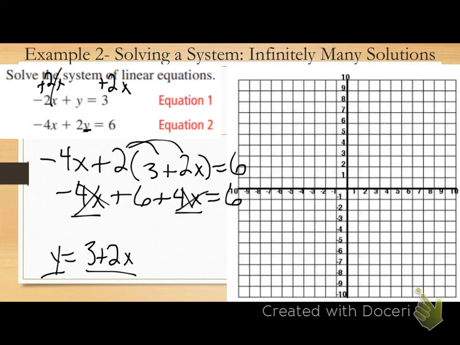What's left on that left-hand side? 6 equals, and I still have 6 on the right-hand side. Is that a true or false statement? True. So what do you think my answer is if the things cancel out and I'm left with a true statement?